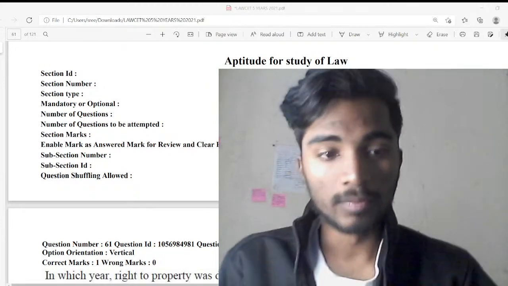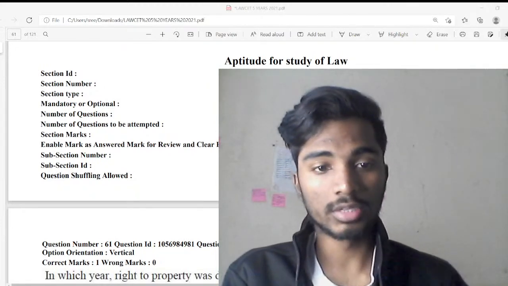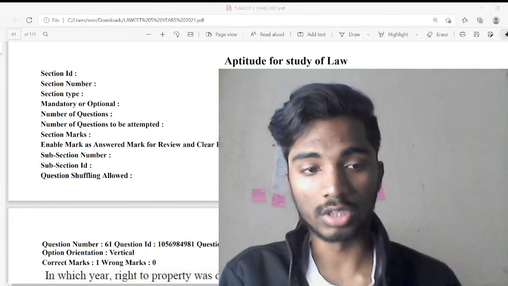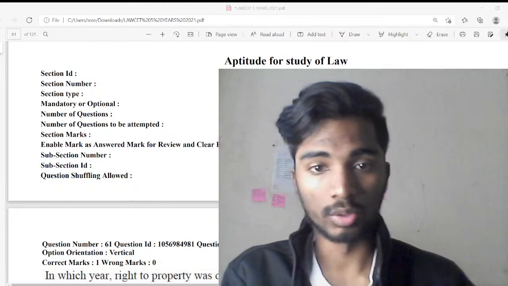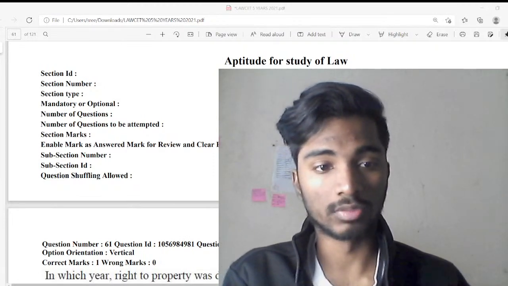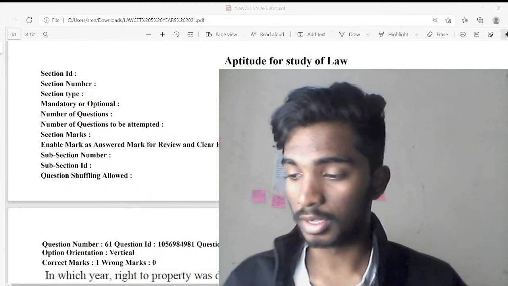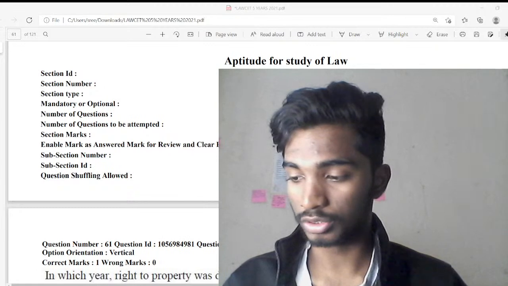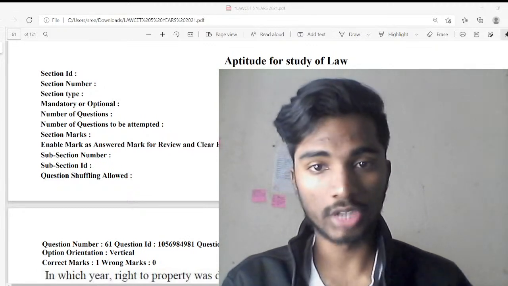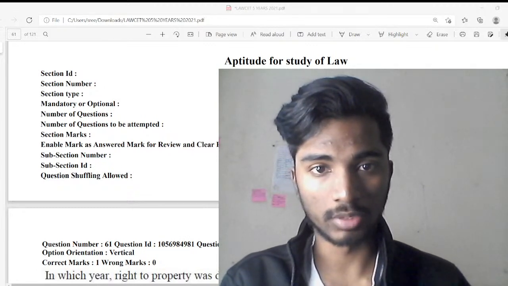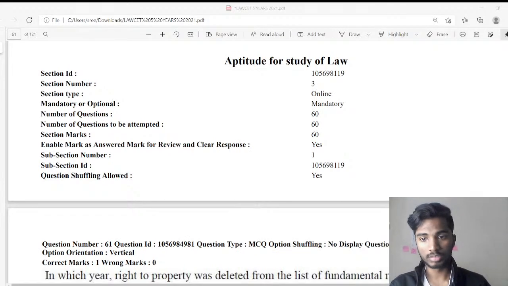So today we are going to start a very new series where we are going to solve the LAWCET previous question papers. I know that a lot of you have asked me, so we're going to solve this in both English and also in Telugu because the question paper is in bilingual, both Telugu and English. So let us look into that. If you're there in the chat, please give me a very quick yes or no in the chat window and let us proceed with this particular thing.